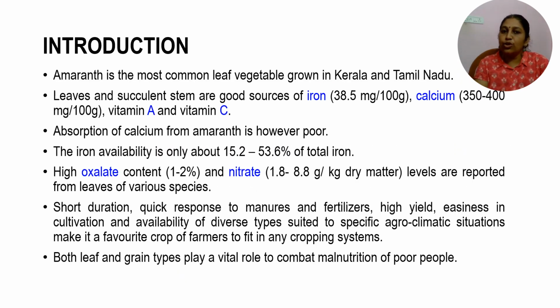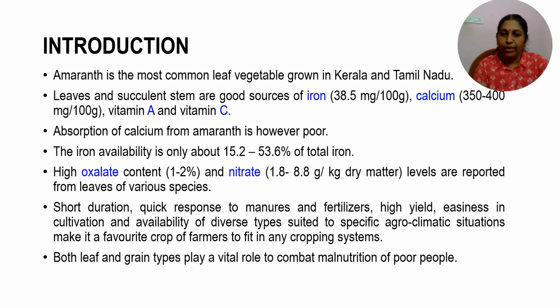Amaranthus is a most common leafy vegetable grown in southern parts of India like Kerala and Tamil Nadu. It is a good source of vitamin A, vitamin C, iron as well as calcium. Though it is loaded with a high amount of iron, the absorption or availability of the iron is very less. And though it has the highest content of calcium, the absorption of calcium from Amaranthus in our body will be very less.